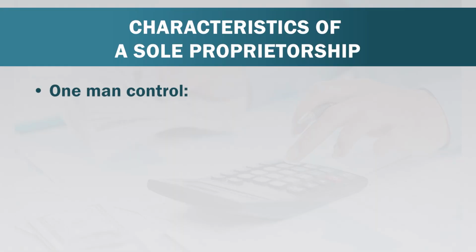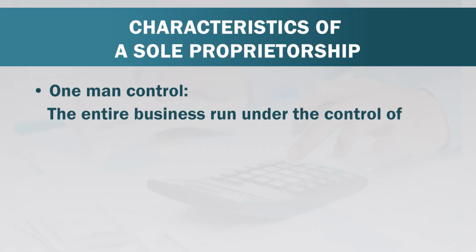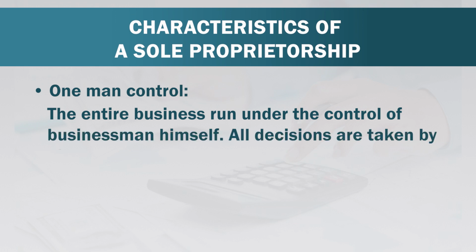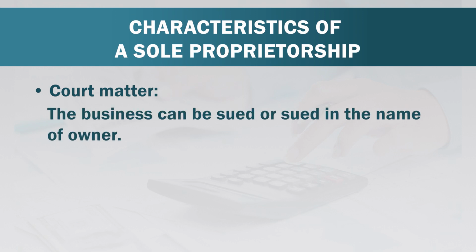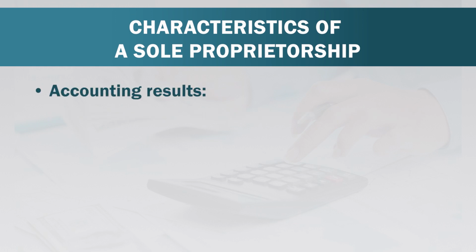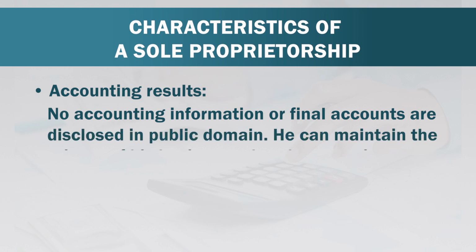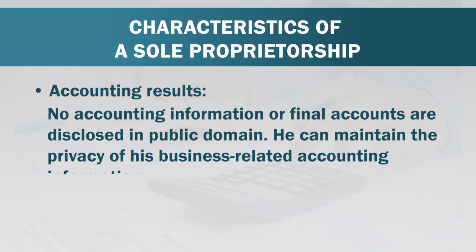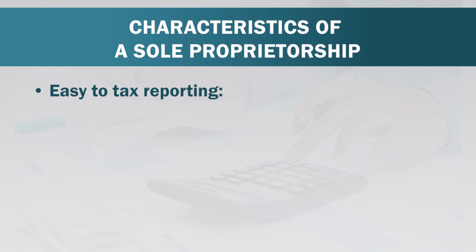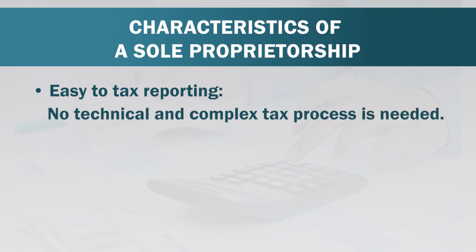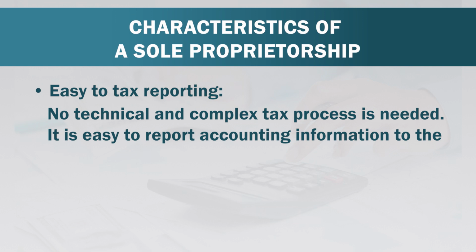Next is one man control. The entire business runs under the control of the businessman himself. All decisions are taken by him only. Court matter: the business can sue or be sued in the name of the owner. Next is accounting results. No accounting information or final accounts are disclosed in the public domain. He can maintain the privacy of his business-related accounting information. And the last is easy tax reporting. No technical and complex tax process is needed. It is easy to report accounting information to the tax authority.